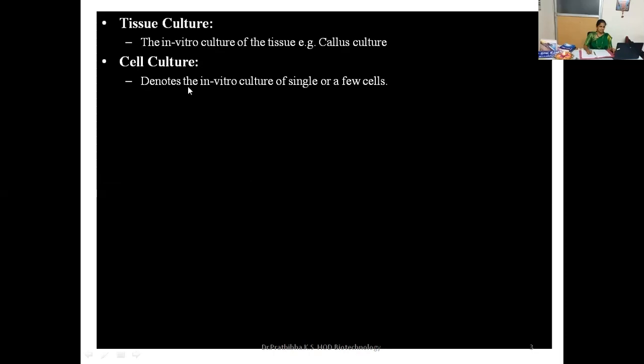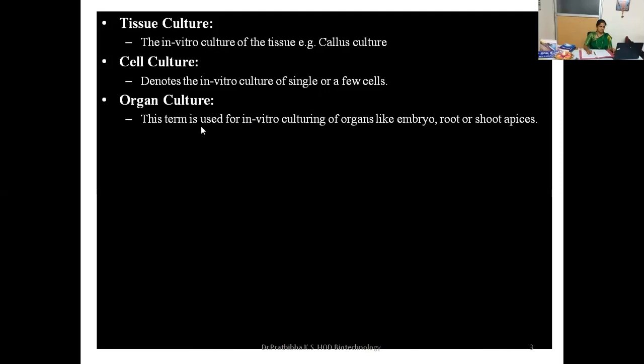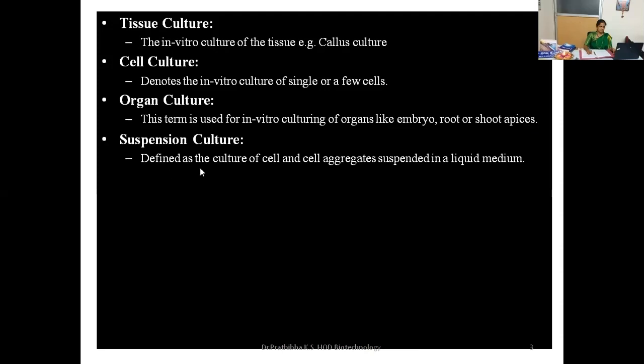Cell culture denotes the in vitro culture of single or a few cells. Organ culture, this term is used for in vitro culturing of organs like embryo, root, or shoot apex. Suspension culture can be defined as the culture of cells and cell aggregates suspended in a liquid medium.